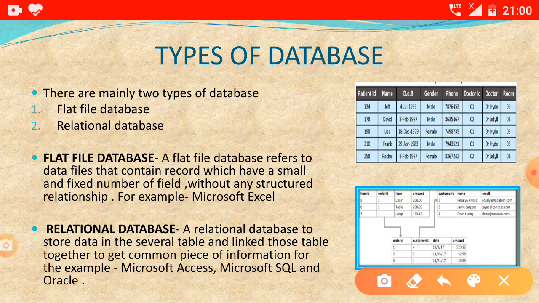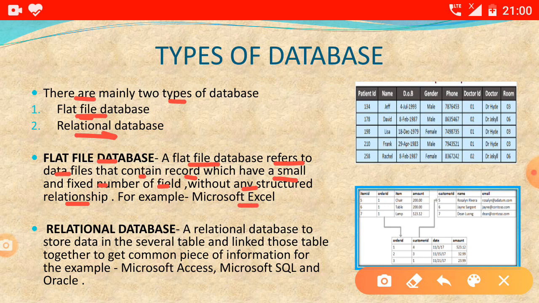Now come to the next point. Types of database. There are mainly two types of database. First is flat file database, second is relational database. Flat file database: a flat file database refers to data files that contain records which have a small and fixed number of fields without any structured relationship, for example Microsoft Excel.